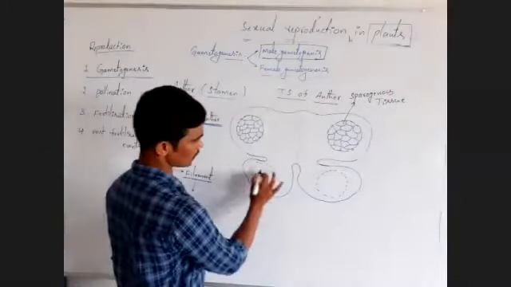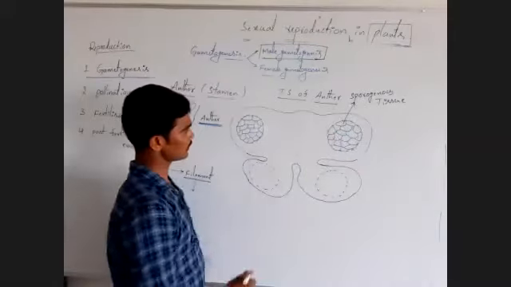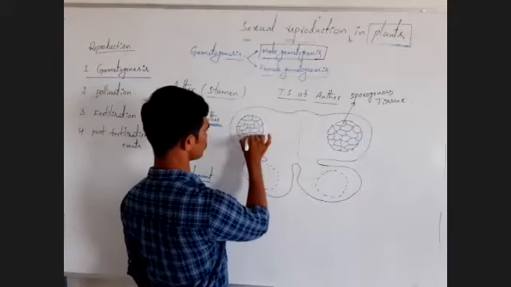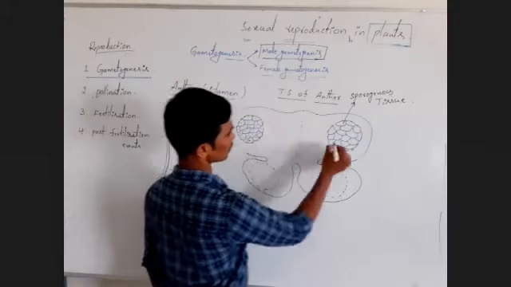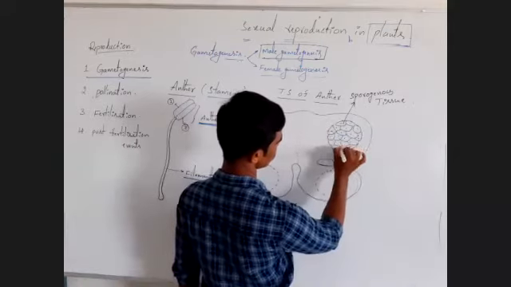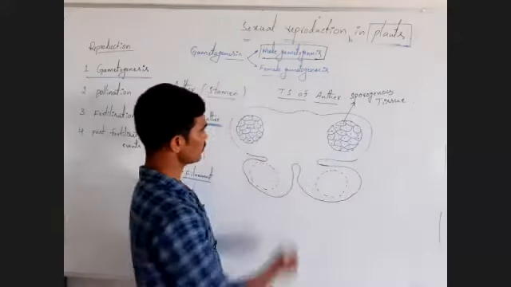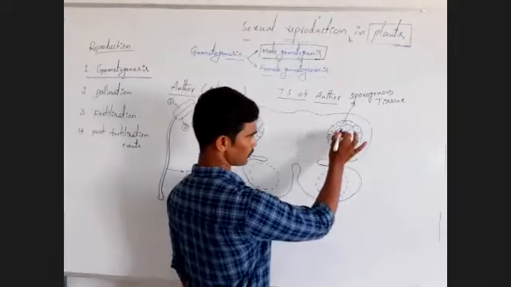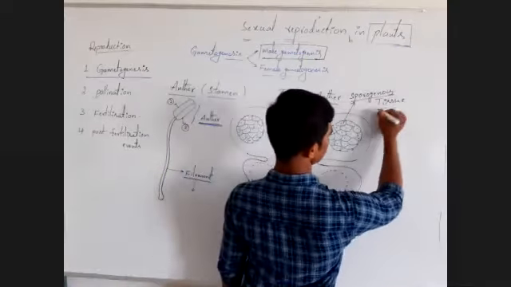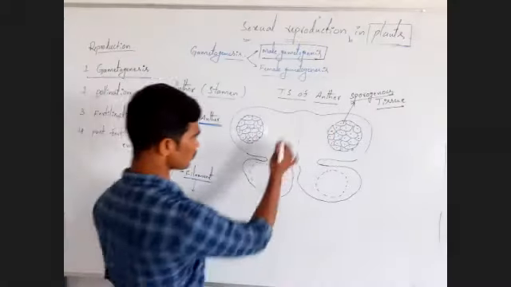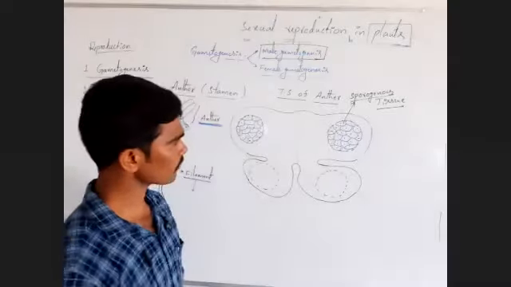At each corner of the anther, specialized diploid tissue is present. This diploid tissue is called porogenous tissue. What is the use of this porogenous tissue?